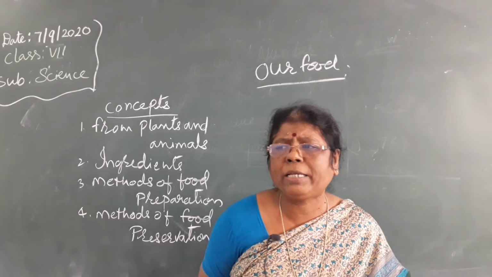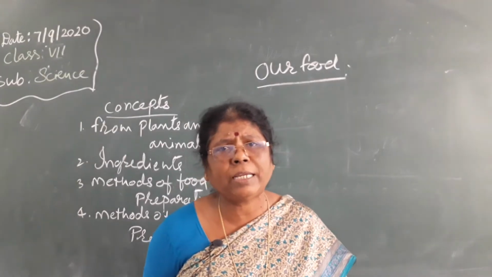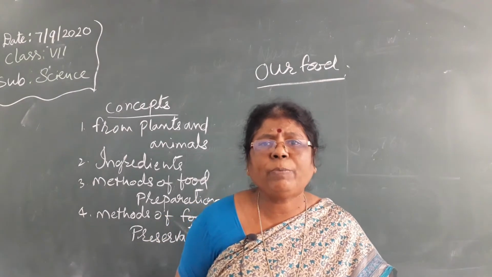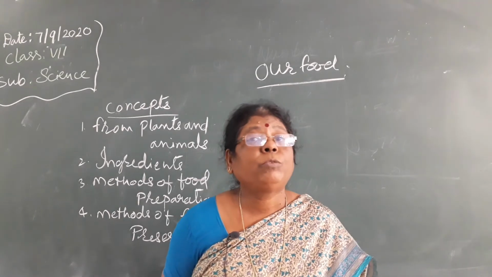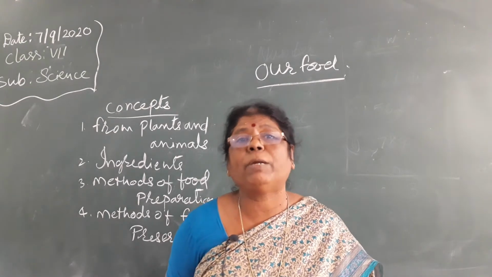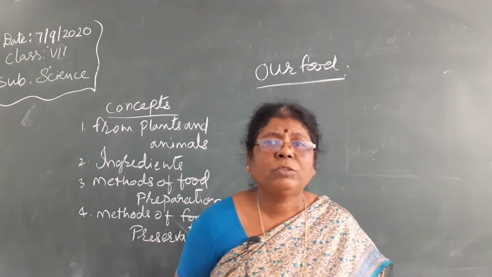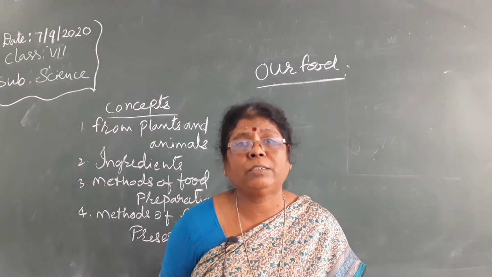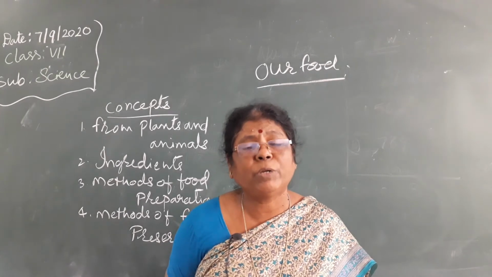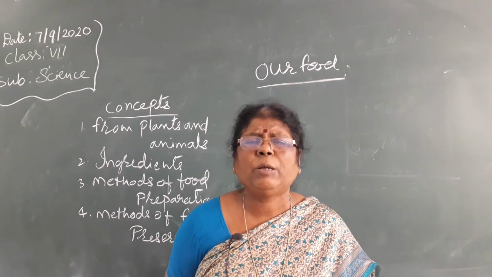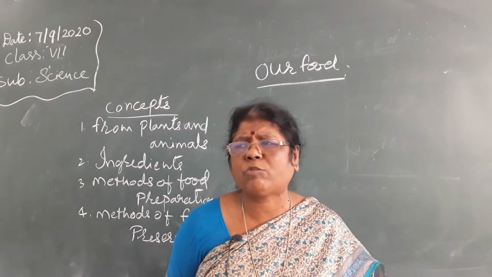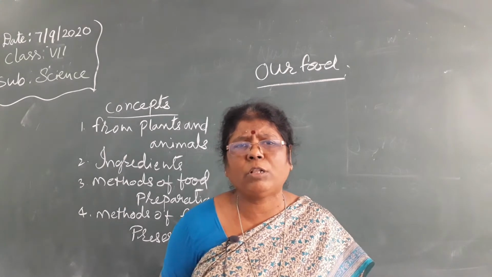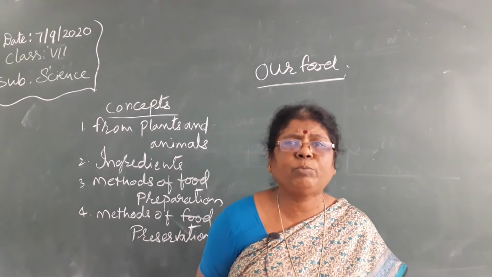So, for example, brinjal curry. To make brinjal curry, we need materials. What are the materials needed? Brinjals are needed, and many more items are required: salt, oil, chili powder, all these are required to prepare it.